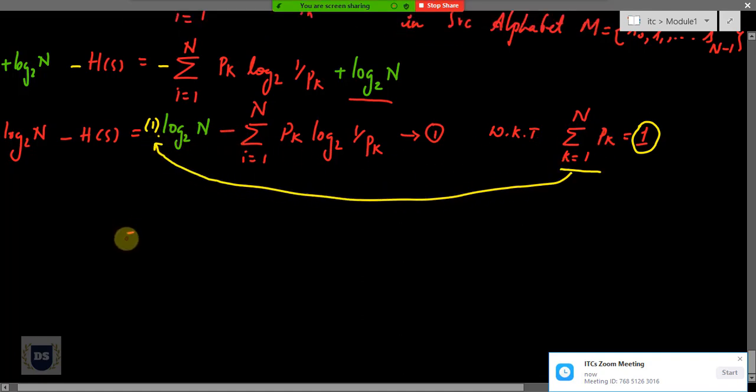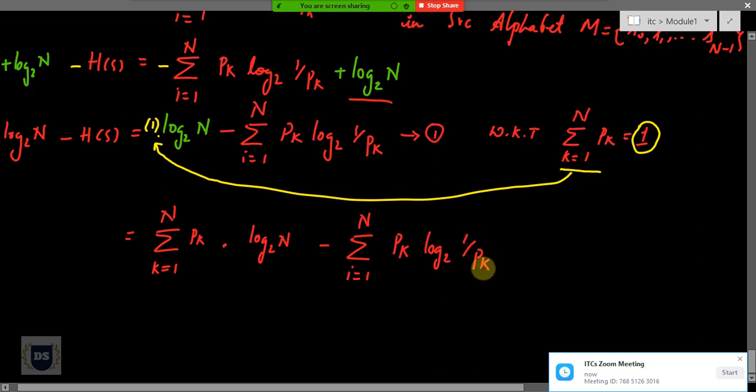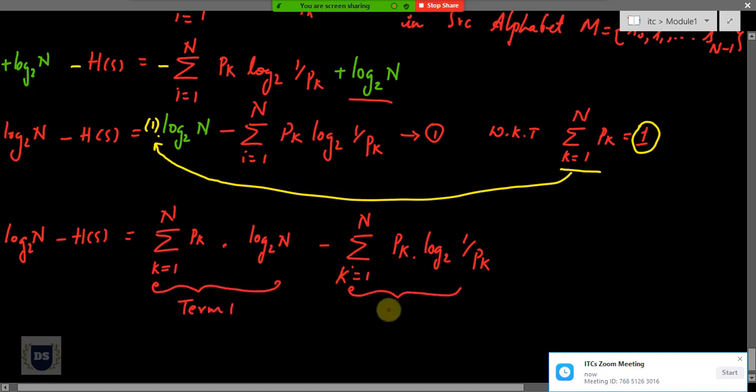So in our next step, I'll replace 1 with summation k starting from 1 to n of pk times log to the base 2 of n, minus summation i starting from 1 to n of pk log to the base 2 of 1 by pk. And over my LHS, I'll have the same expression, log to the base 2 of n minus H(S). Now over here, I'll just replace this variable i with k, because it doesn't matter. I can think of this as my term 1 and this as my term 2.